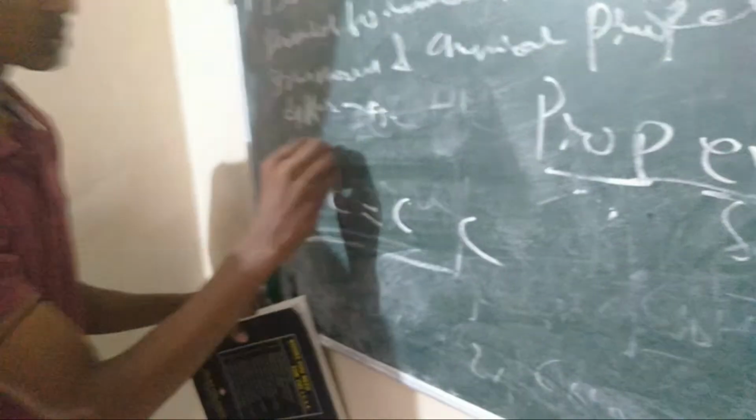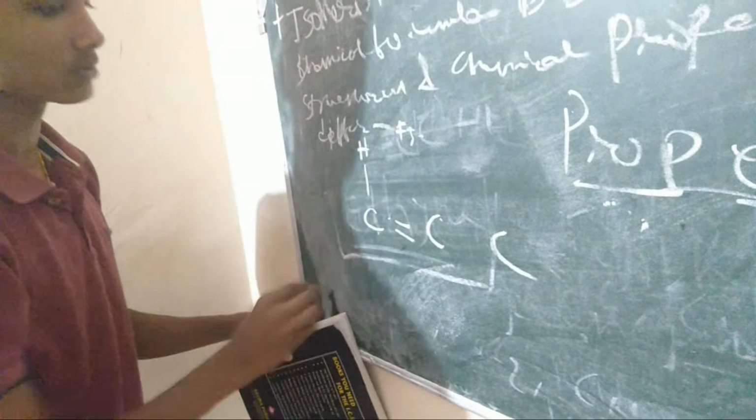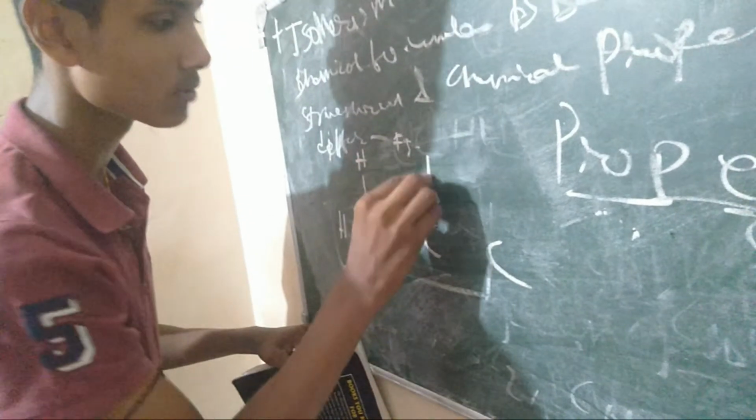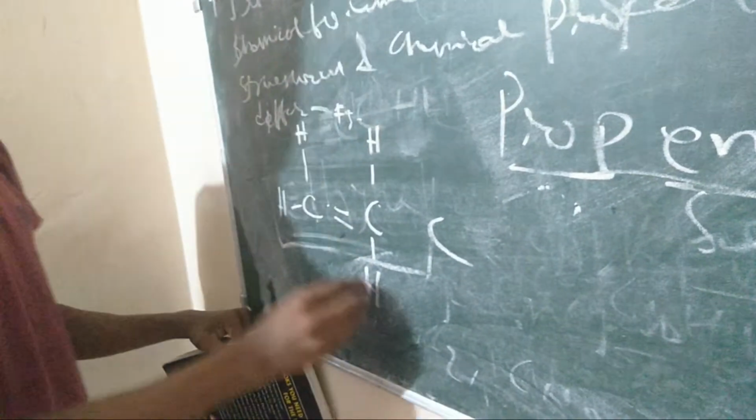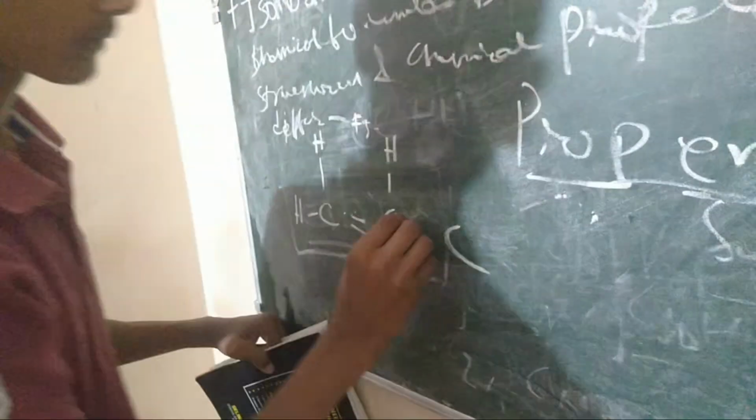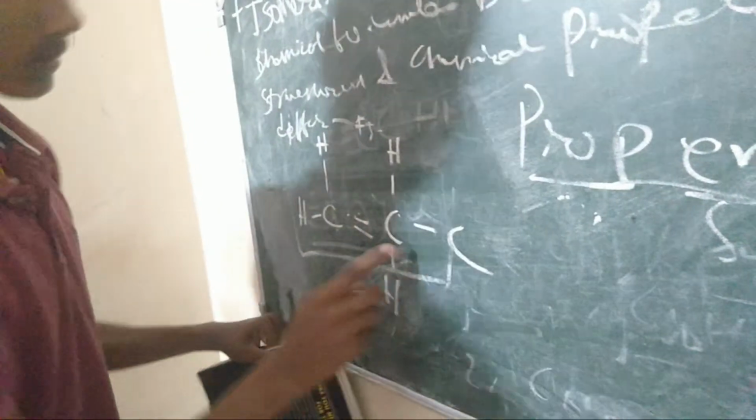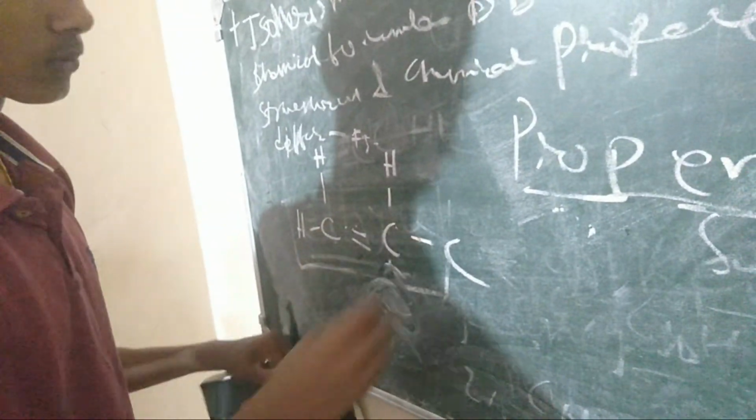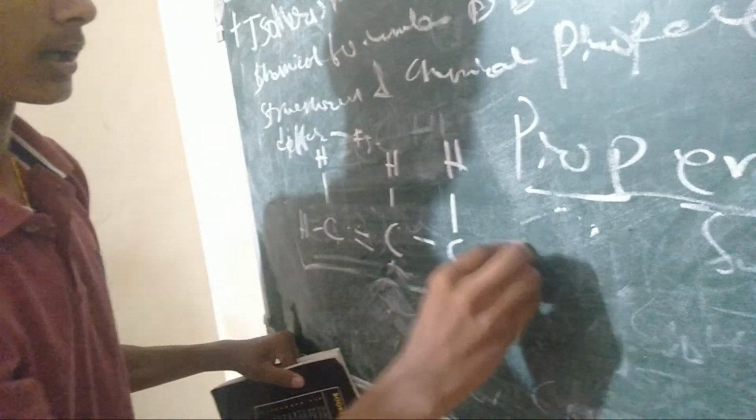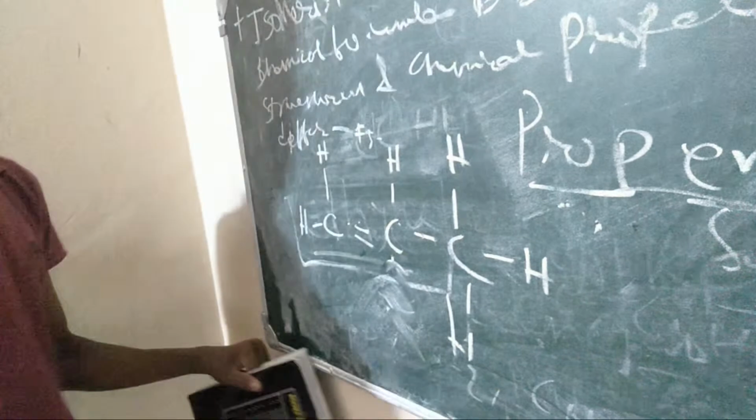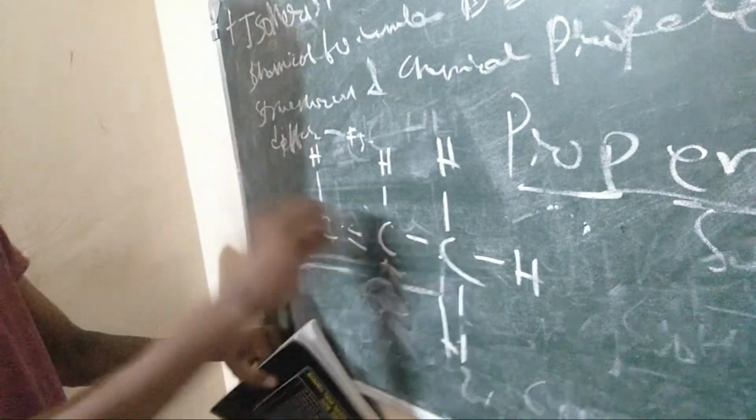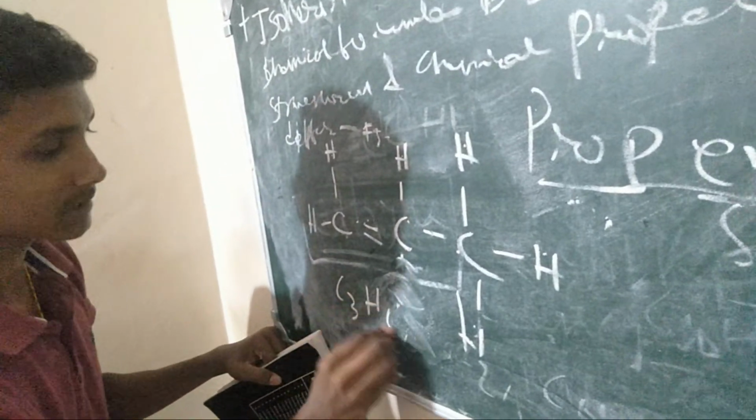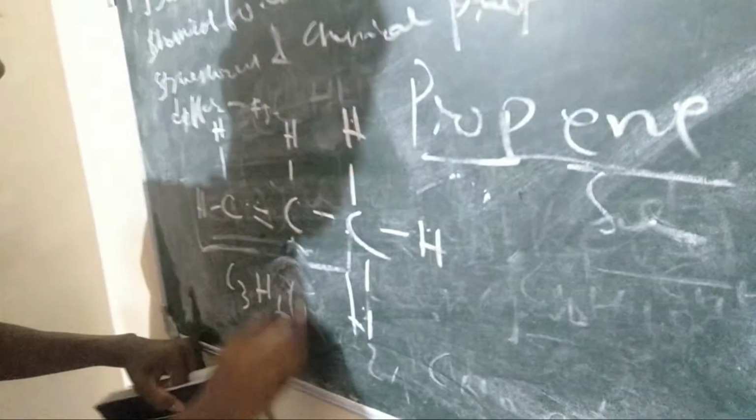Here is the double bond. So first here one hydrogen, hydrogen, 1 2 3 4. Here also hydrogen, hydrogen, 1 2 3 4. Here is a single bond, so it contains only one hydrogen, 1 2 3 4, and hydrogen, hydrogen, hydrogen. So it became the formula C3, 1 2 3 4 5 6, C3H6. This is propene.